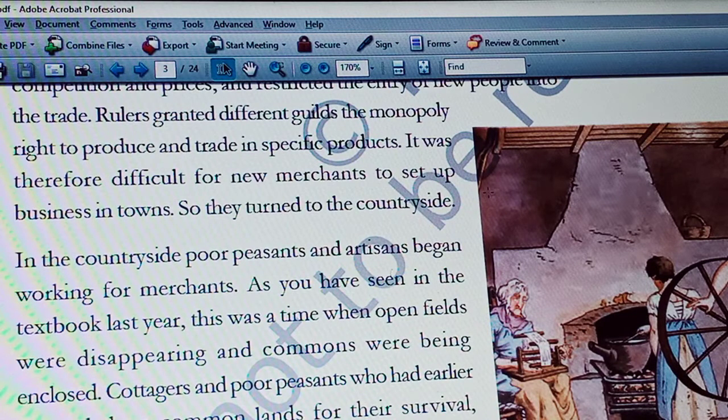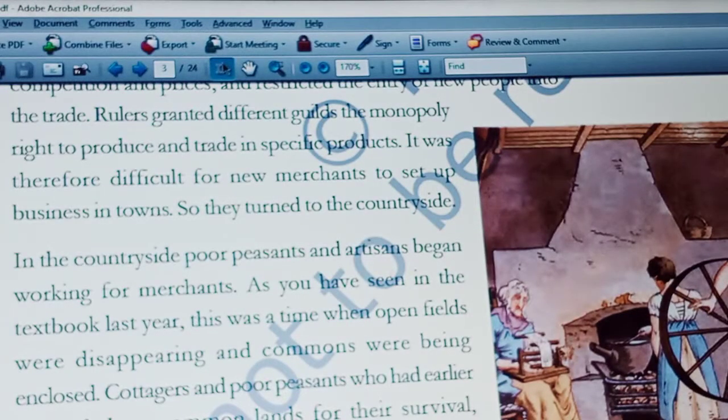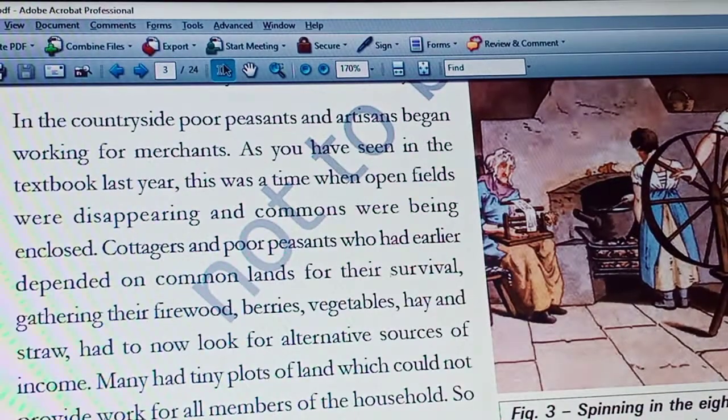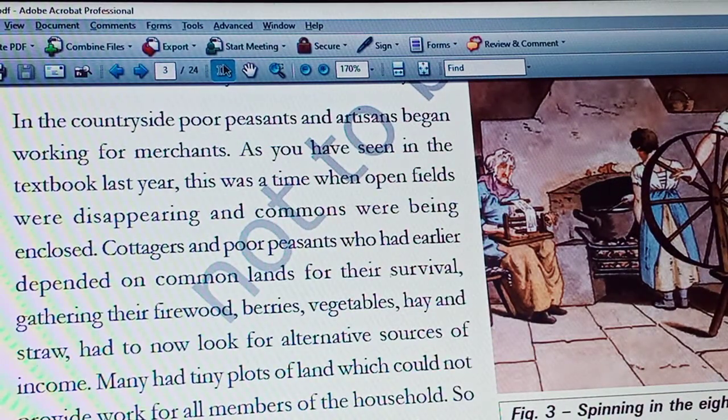They gathered all these from common lands. Whenever these common lands disappeared, these people found difficulties for their survival in rural areas. At the same time, the traders approached these small farmers and artisans and gave them advances to produce the goods, so they eagerly accepted the advances.